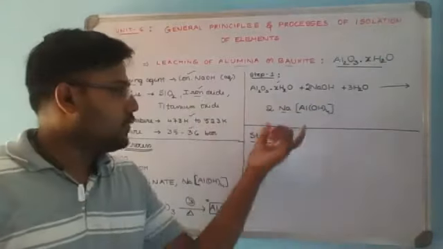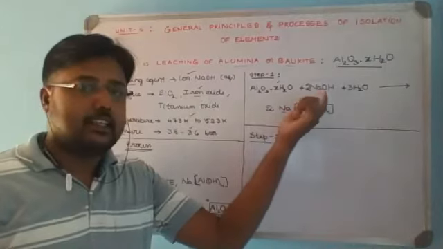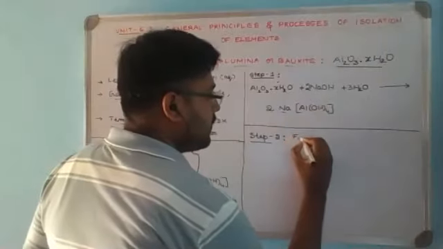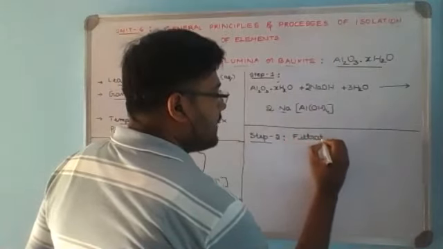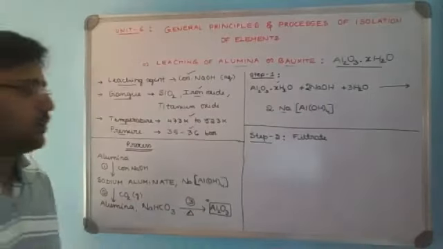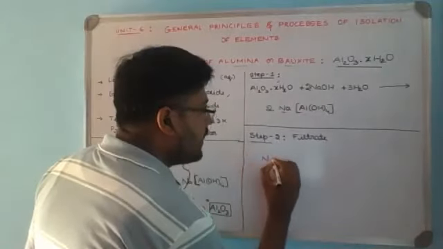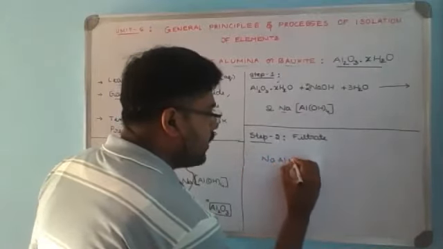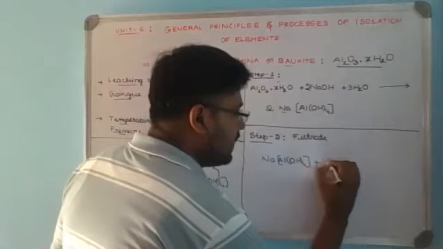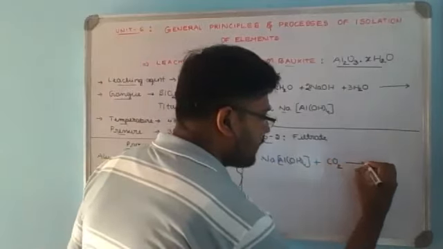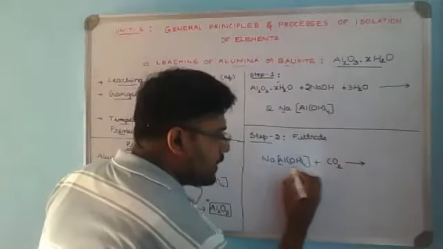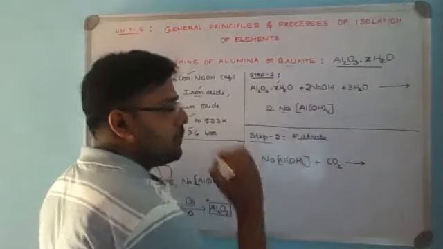Now the complex which is formed by reacting with the leaching agent is a soluble portion, so it is filtered. Now the filtrate is the complex ion. So this filtrate is passed with carbon dioxide gas. Now if we take NaAl(OH)4, it is passed with carbon dioxide gas. Upon passing carbon dioxide gas, the complex ion will be obtained as alumina back.